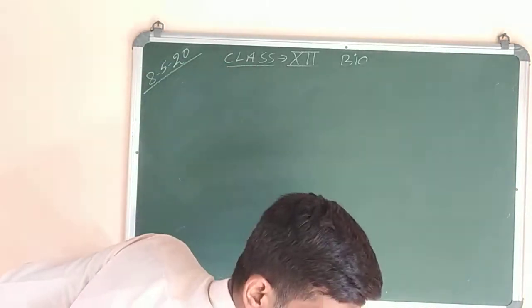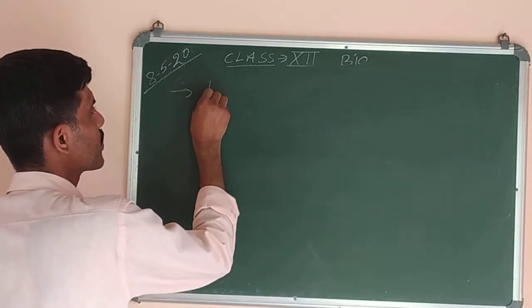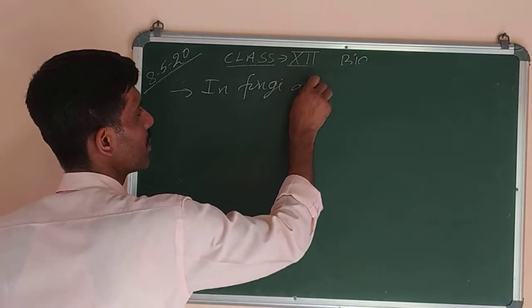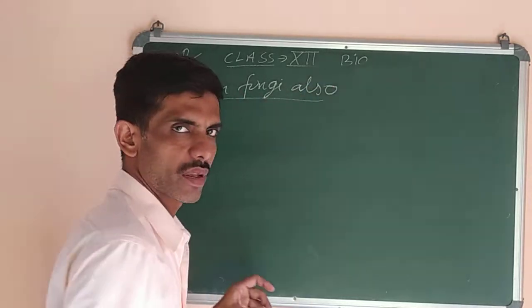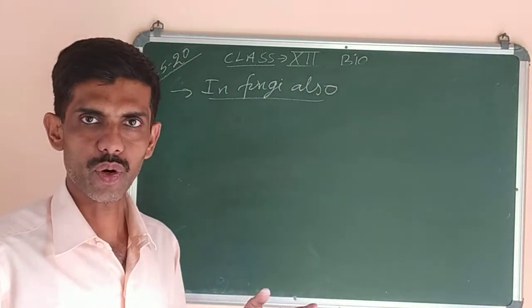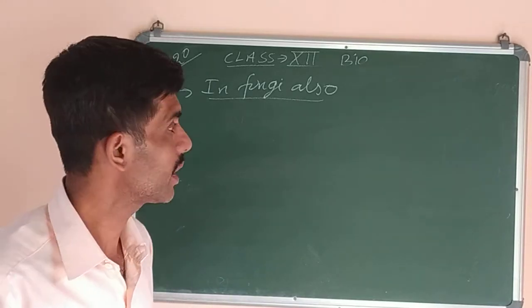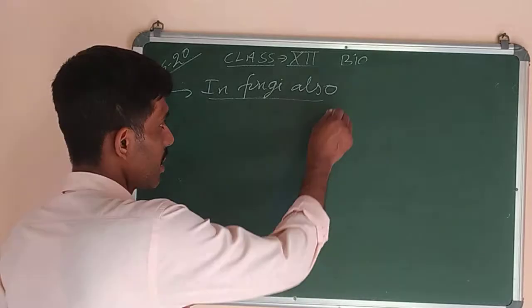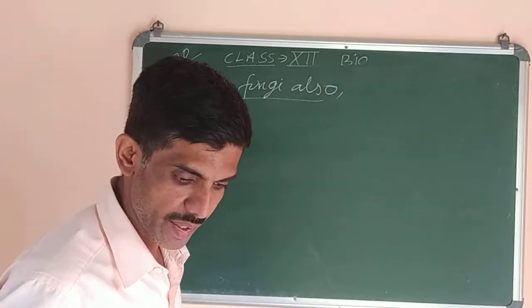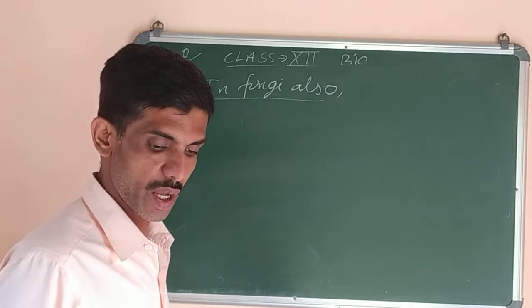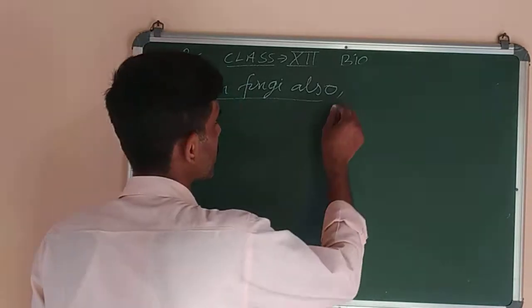Now in fungi also, we are doing the same spores. In fungi also, there is formation of spores. Two types of spores are there, but only one is in our syllabus that we have to learn. In fungi also, they reproduce asexually. That is the common method. The most common method of asexual reproduction is by the formation of spores.